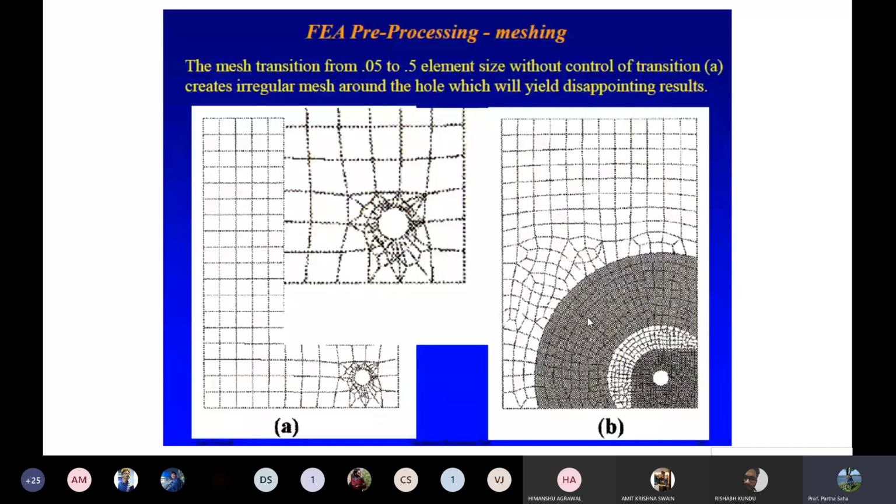Now you can ask me, sir, how will I identify whether my meshing is good or bad?